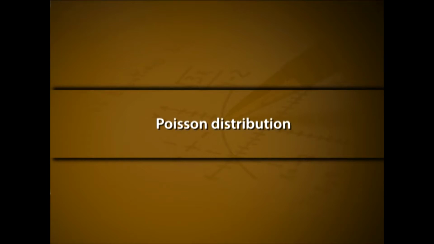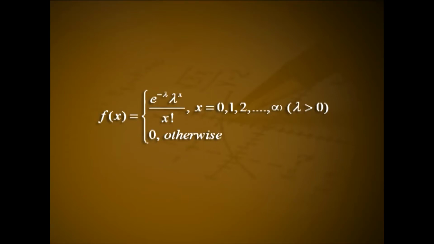Poisson distribution. A random variable X is said to follow a Poisson distribution if its probability mass function is of the form f(x) = e^(-lambda) lambda^x / x! for x = 0, 1, 2, etc. up to infinity, for lambda greater than 0, and f(x) is equal to 0 otherwise.